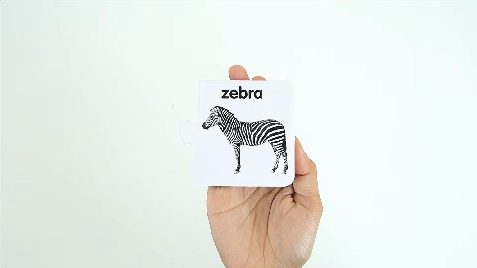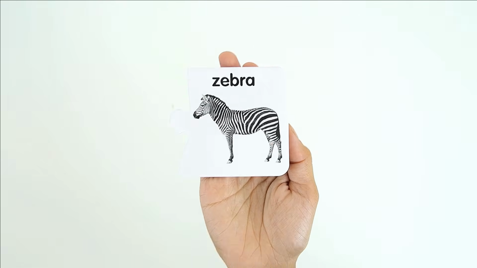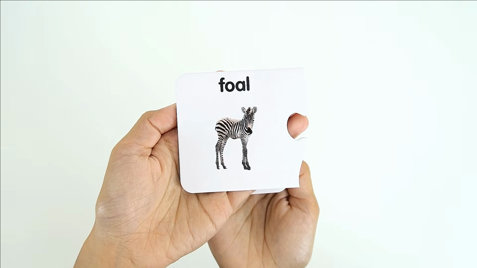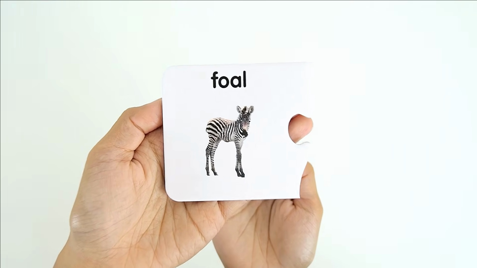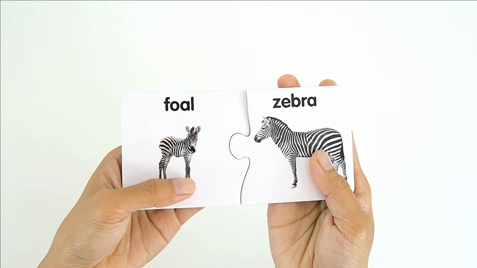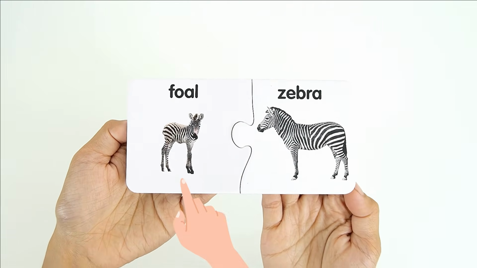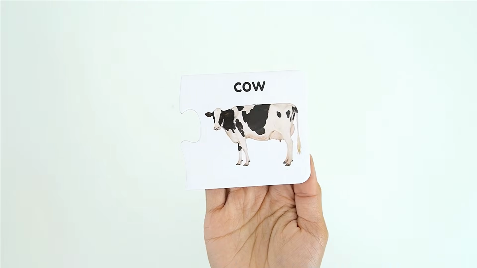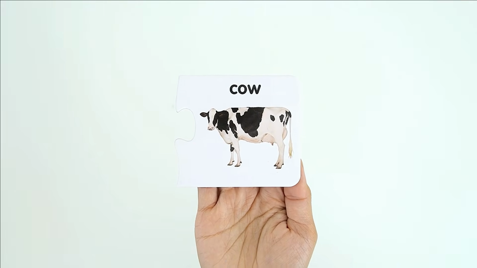Zebra. A baby zebra is called foal. Foal. Zebra. Cow.